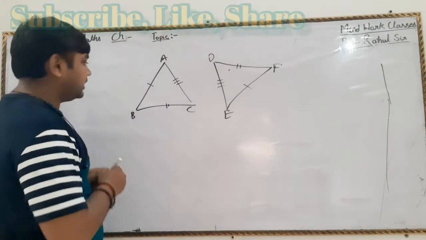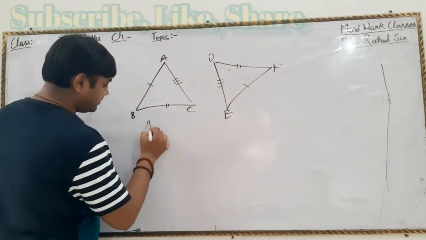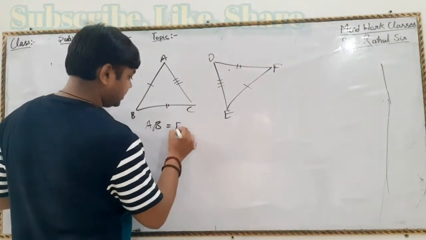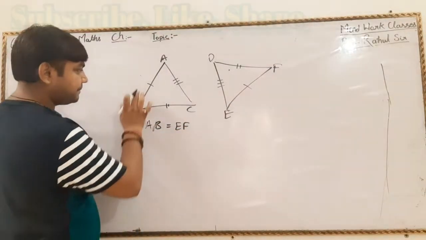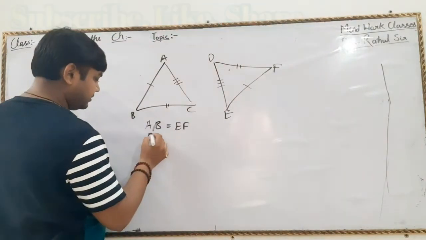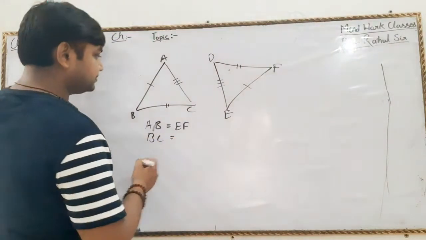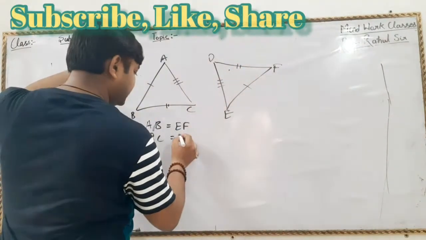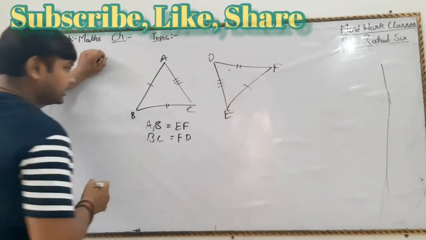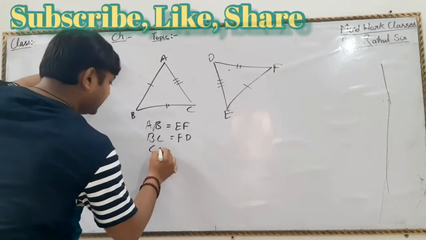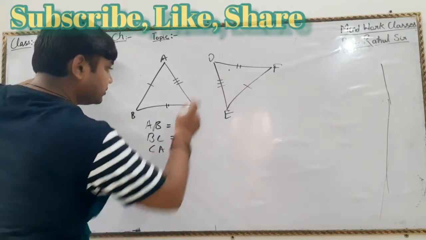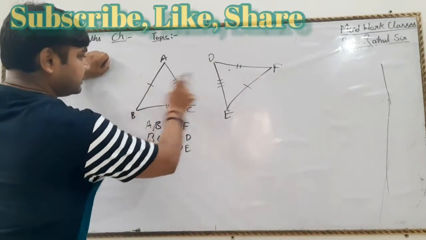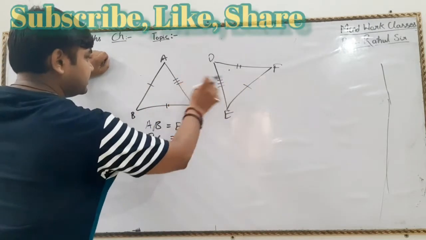So look here, AB equal to EF. BC is equal to FD. And CA is equal to DE. This is equal to this.